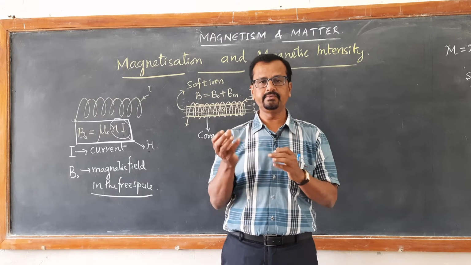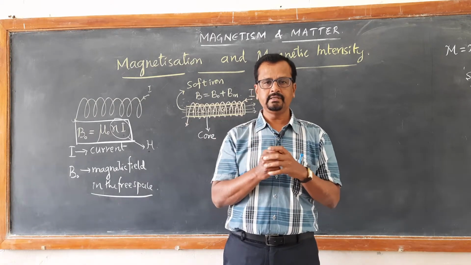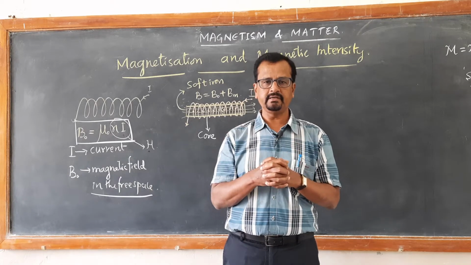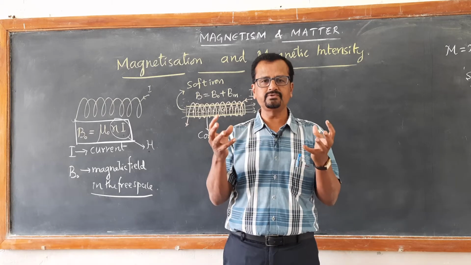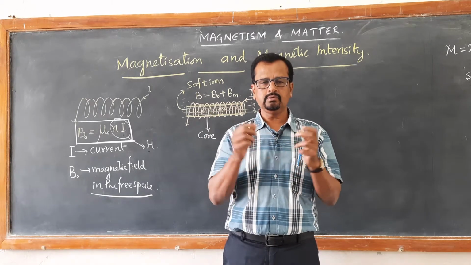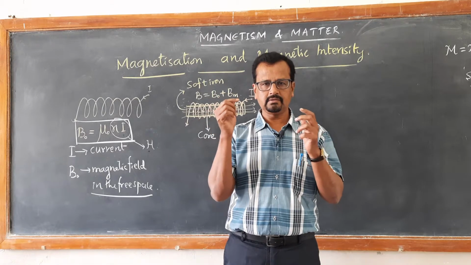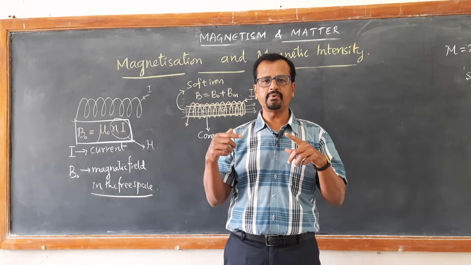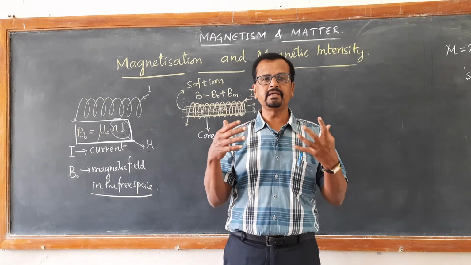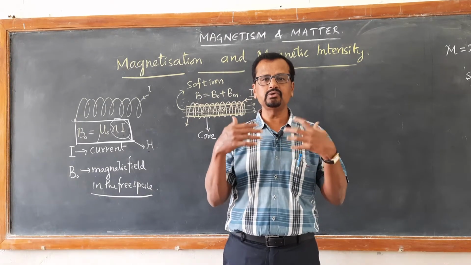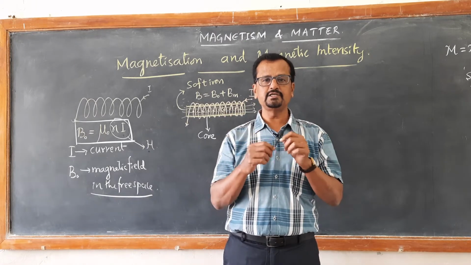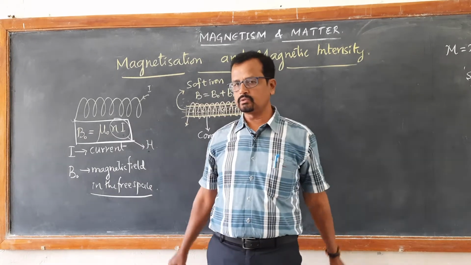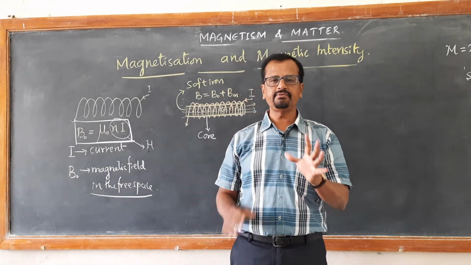behaving like a magnet. It will start attracting pieces of iron. The moment you disconnect it, it will drop the pieces of iron, especially iron filings. Iron filings will be immediately attracted. So the soft iron nail taken inside the windings of the insulated copper wire starts behaving like a magnet. It means it undergoes magnetization when current is passed through the windings of the coil. So this is the meaning of magnetization.